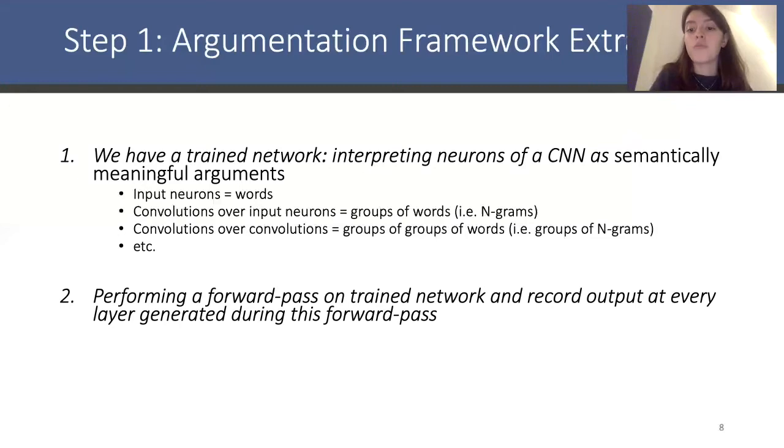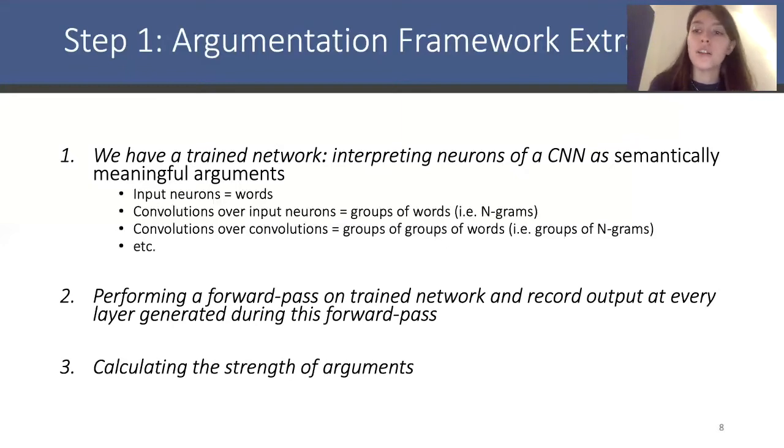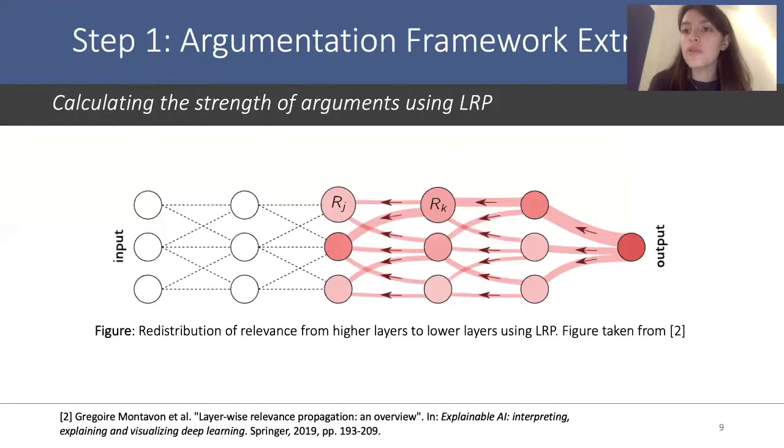So once we've interpreted those neurons in this manner, we need to perform a forward pass on this trained network and record the output at every layer generated during this forward pass. Once we've done this, we can use the recorded values to calculate the strengths of the arguments that we've identified. So how do we calculate the strength of arguments? Well, we can use methods that are called attribution methods to do this. So an attribution method is a method to quantify the contribution of individual neurons in a network to the final prediction. The attribution method that we have been using in this project specifically is called layer-wise relevance propagation.